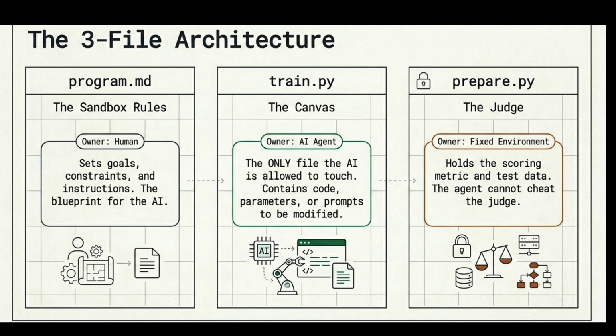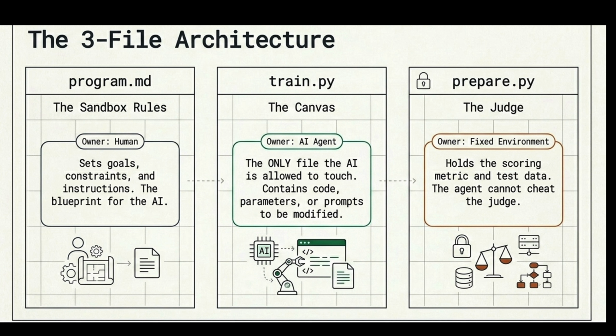The second file is train.py. This is the agent-controlled experimentation file. It is continuously modified by the AI agent, used to run experiments, and updated based on performance. If an experiment improves the results, it will be kept. If not, it will be discarded, and it will go back to the previous version by discarding the new changes.